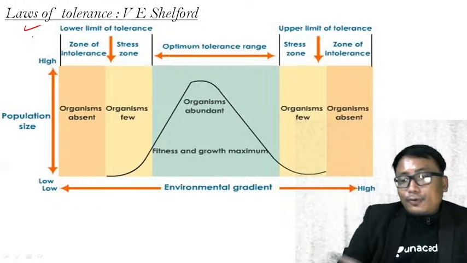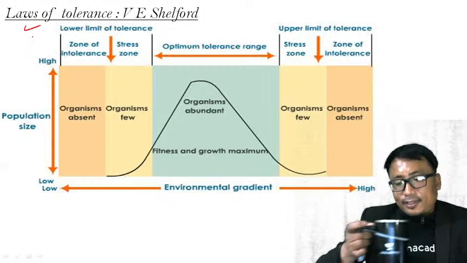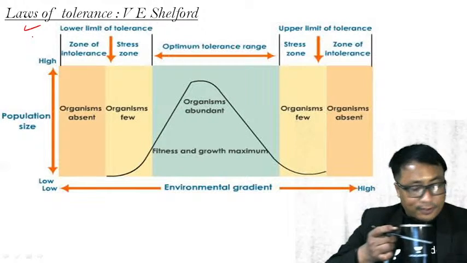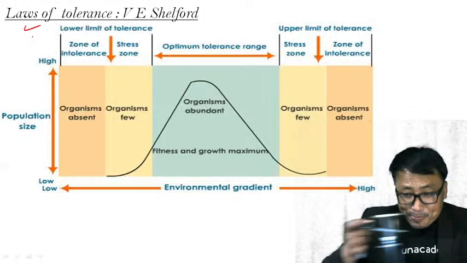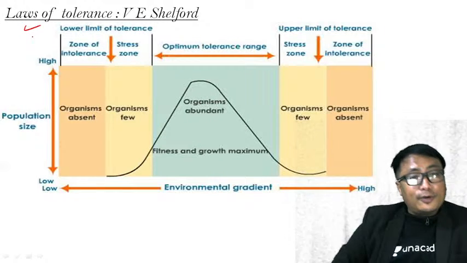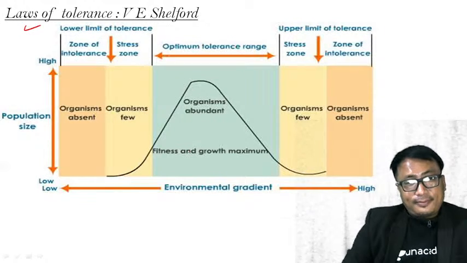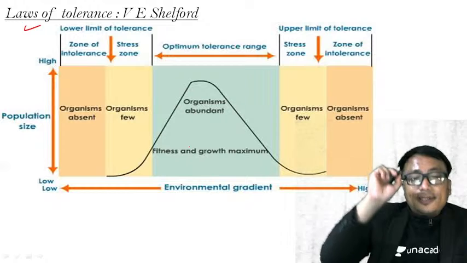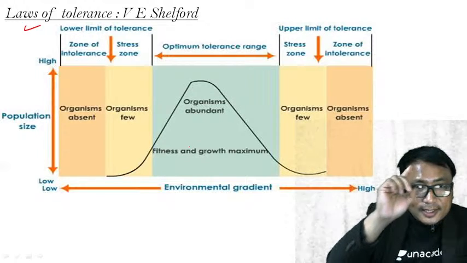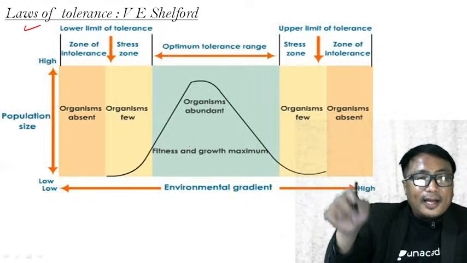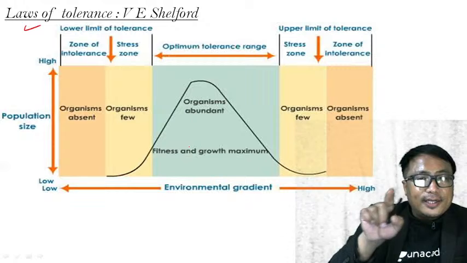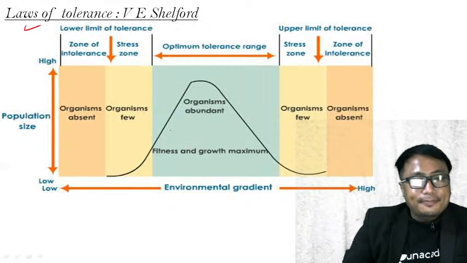Now, there is another law, the law of tolerance, given by V.E. Shelford. What is this particular law? Kindly follow the pointer. Remember, we are discussing the structure of the ecosystem, and under it, the abiotic component.